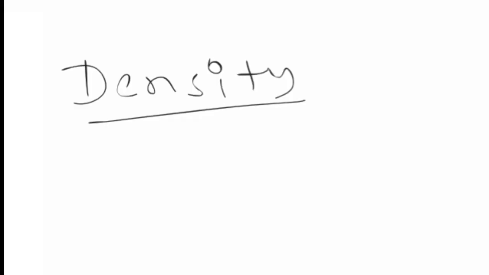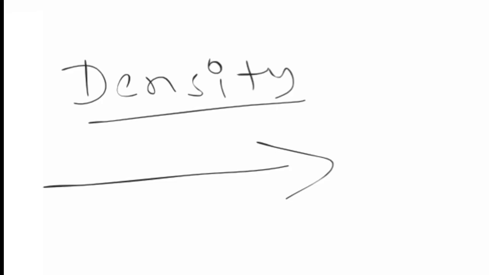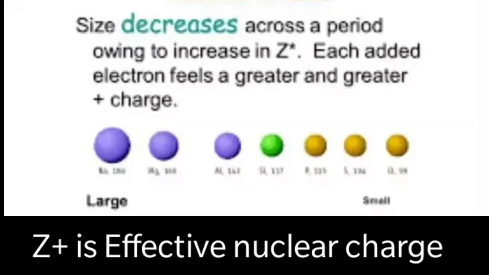So as we move left to right, that means across the period, density increases as the atomic radii decreases. Why is it happening, children? Because you already know when we move from left to right in the period, the density increases from titanium to copper. You can see the table also. This increasing density is due to the fact that when we are moving across the period, atomic radii decreases.